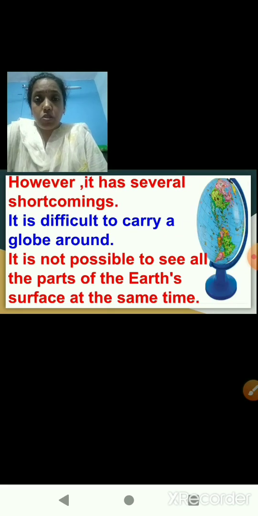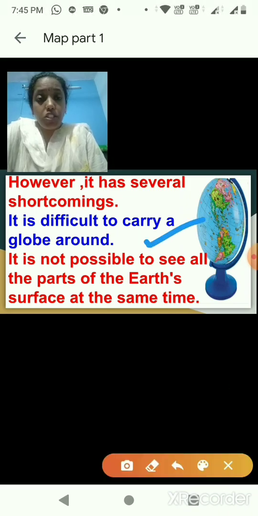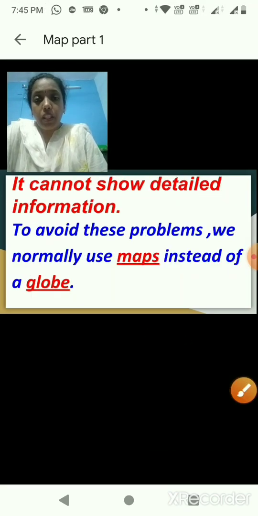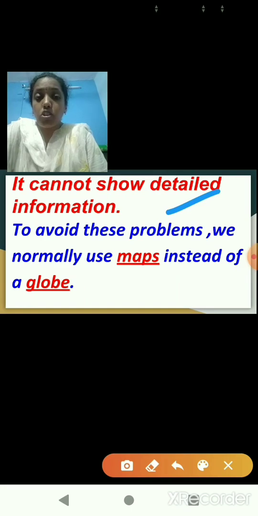So, children, these are the shortcomings. Let us see once again. It is difficult to carry a globe around. It is not possible to see all the parts of the earth's surface at the same time. And it cannot show detailed information. So, to avoid all these problems, we normally use maps instead of a globe.